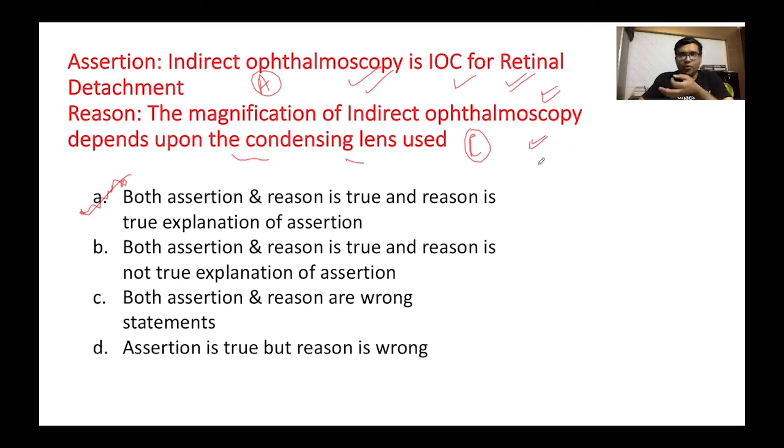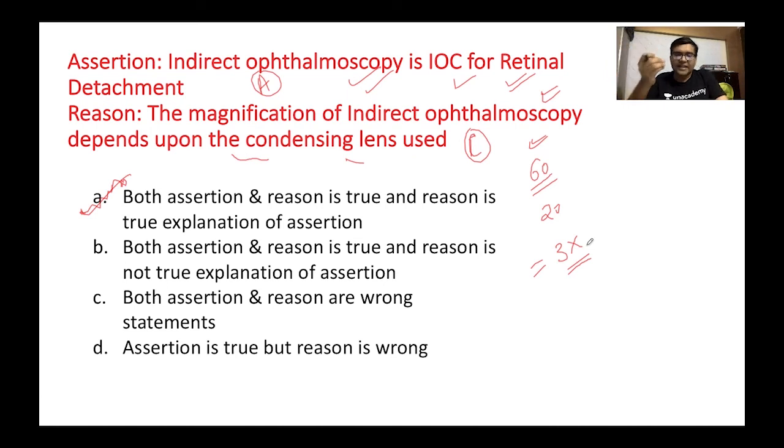So let's say if you have a condensing lens that we use, let's say 20 diopter, so your magnification would be 3 times. But is this the reason why indirect ophthalmoscopy is used? The answer is no. Indirect ophthalmoscopy is used for retinal detachment because retinal detachment most commonly occurs due to presence of a retinal tear, and these retinal tears are usually in the periphery of the eye.